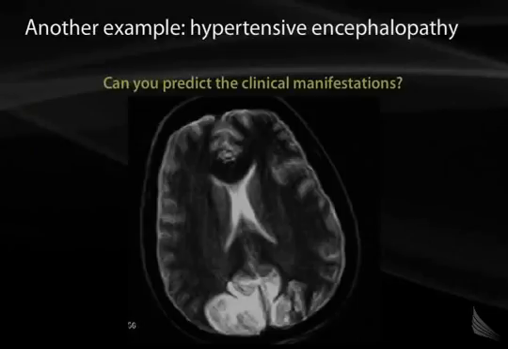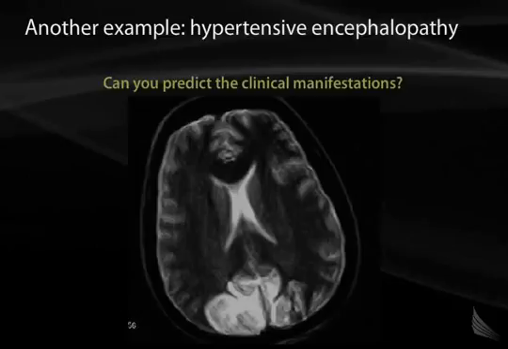Another example when there is a maldistribution of fluid across a capillary bed is in hypertensive encephalopathy. In hypertensive encephalopathy, the primary driving pathological feature is an increase in blood pressure. These very high increases in blood pressure will increase P sub C, the hydrostatic force inside a capillary bed. As P sub C increases, as we discussed in the previous slide, this will drive fluid out of the capillaries and into the interstitial space.